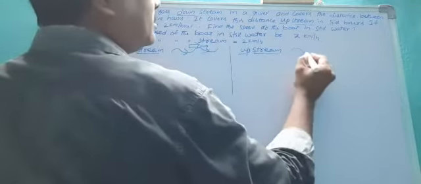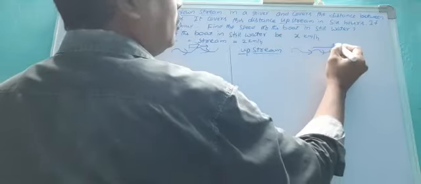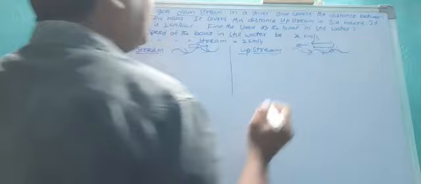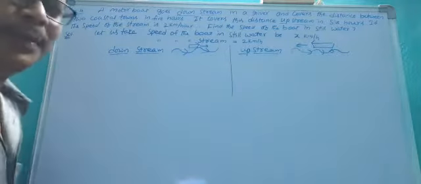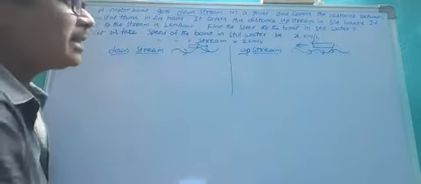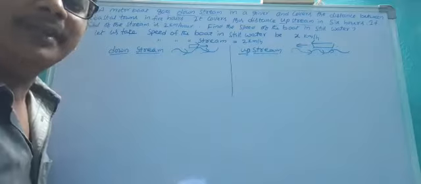But upstream means the stream and the boat are moving in opposite directions. So here both speeds are included. In upstream movement, the speed of the stream is excluded, that means subtracted from the speed of the boat.